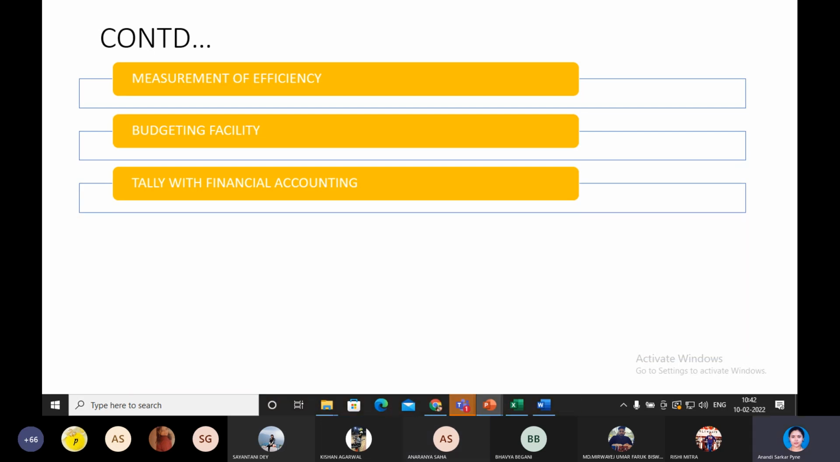Ma'am, if this is not tallying, then can we assume that there is a misappropriation or embezzlement of cash? Yes, absolutely. It must tally somewhere, like addition, subtraction. There are certain rules and regulations. We refer to it as reconciliation of financial profits with costing profit. So while you reconcile, while you tally, you will get to know whether there is any misappropriation or embezzlement.